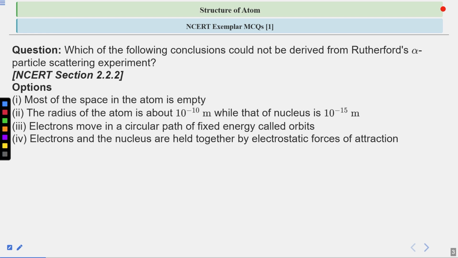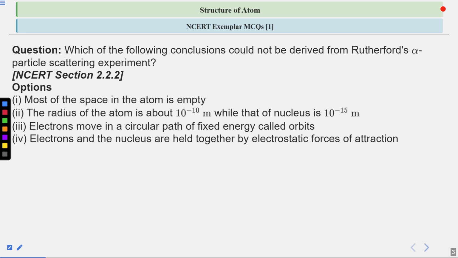So here is your first question. The question is saying that which of the following conclusions could not be derived from Rutherford's alpha particle scattering experiment? Options are: most of the space in the atom is empty. Second, the radius of the atom is about 10 to the power minus 10 meter, while that of the nucleus is 10 to the power minus 15 meter. Third, electrons move around in a circular path of fixed energy called orbits. Fourth, electrons and nucleus are held together by electrostatic force of attraction.